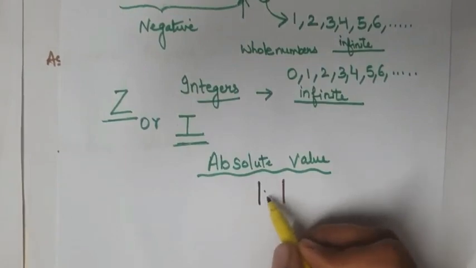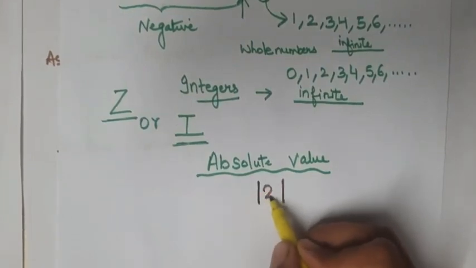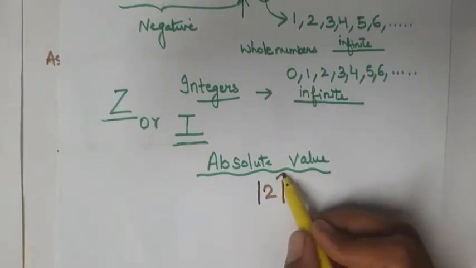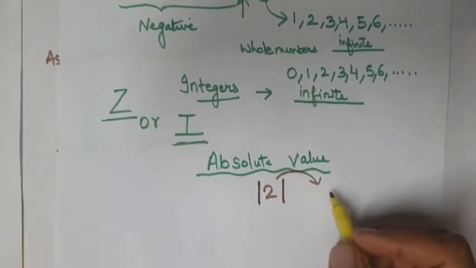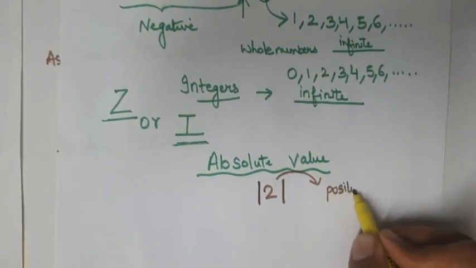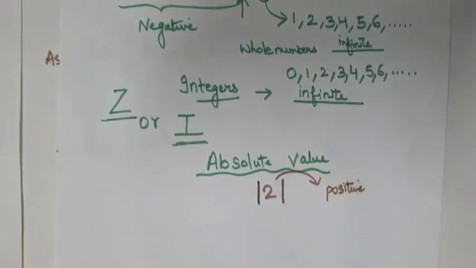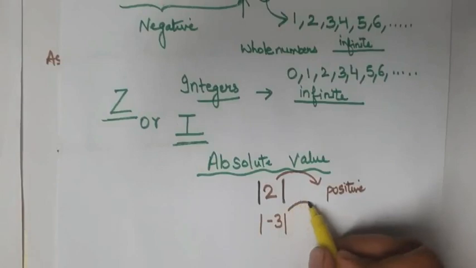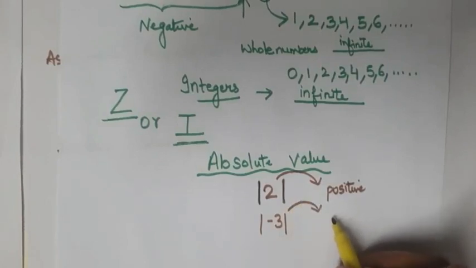If we write any integer inside the two vertical lines, the answer always will come positive. If we take here negative integer, even then the answer will always come positive.